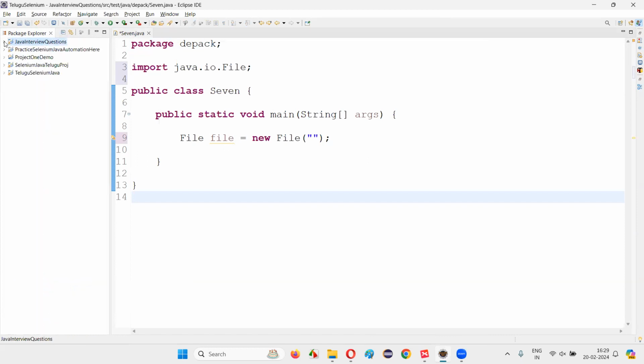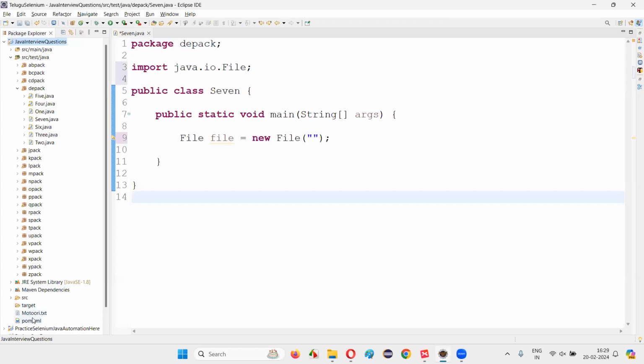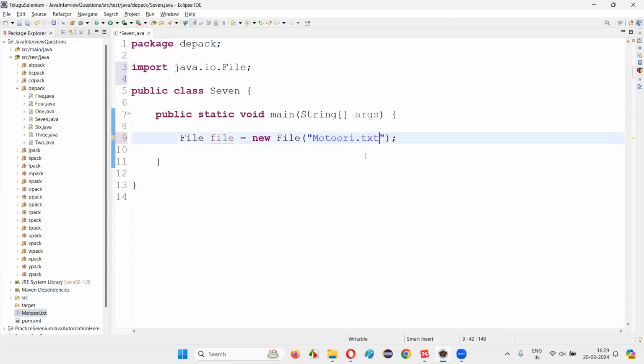If I expand this project, I'll get this moturi.txt file. This file is not there under any folder of this project. Directly under the project, we have this file. So we can directly give the name of the file with the extension, in this case, txt. That's it.